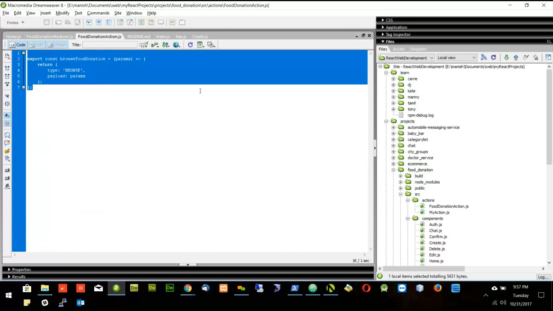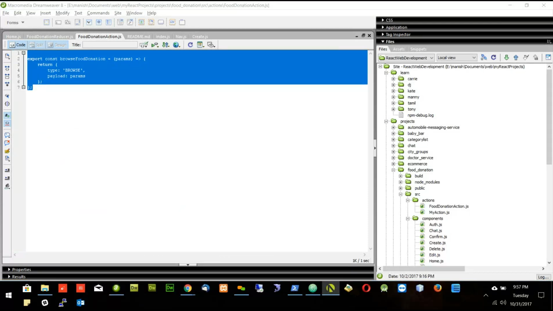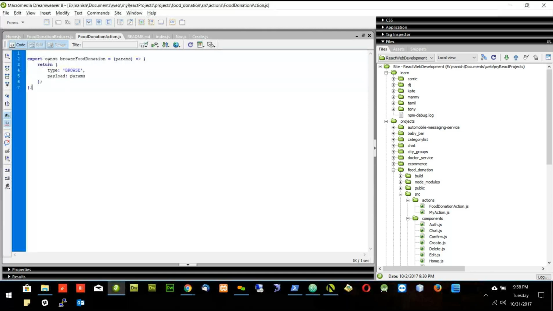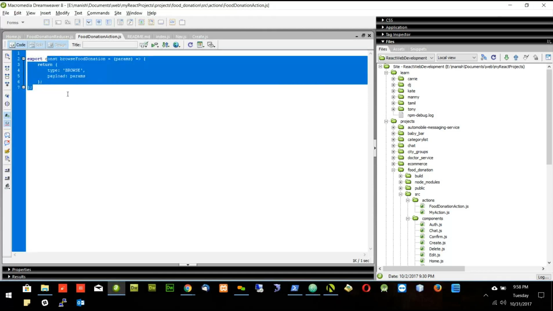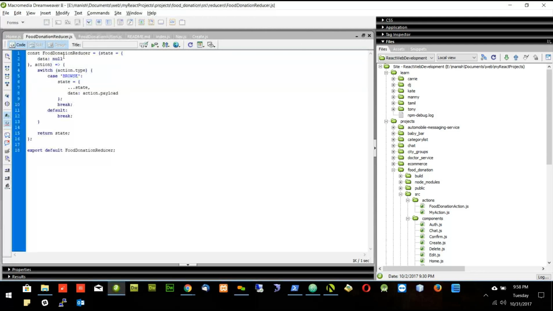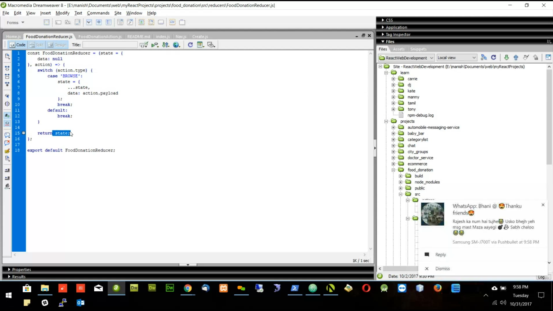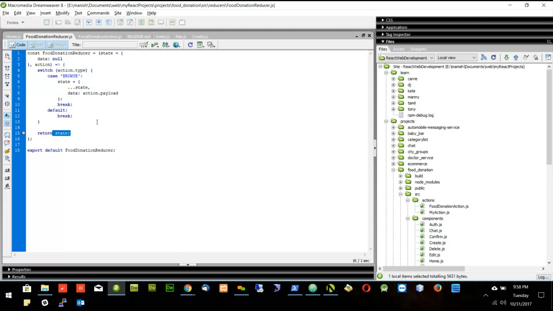And where does it go after action? To store or to reducer or to views? Whenever something is written from the action, it will go to the reducer. So it will go to this reducer. And reducer has the case of browse. And in the browse, we will have the previous state and the new state, that is the data with the action.payload. And once this state is written, it will go to which place? Views or store? Store. It will go to store and save this state.